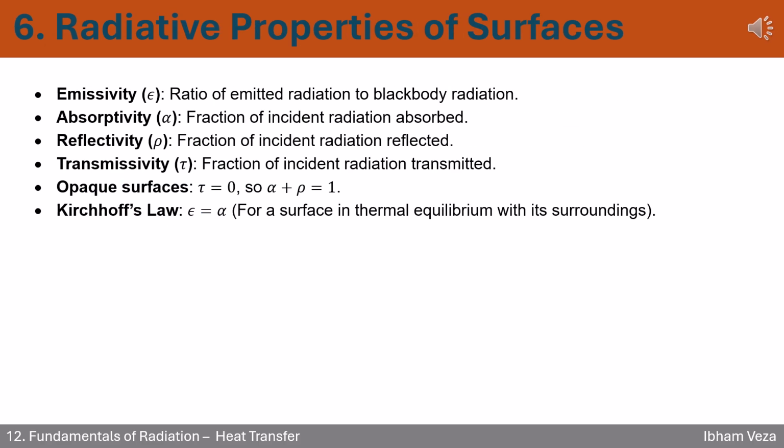6. Break down surface properties into simple rules. Let's simplify surface radiation terms by focusing on what really happens when radiation hits a surface. Part of it is absorbed, absorptivity. Part is reflected, reflectivity. Part may pass through, transmissivity. And part is emitted, emissivity. For most real-world solids, especially metals, transmissivity is 0, so we only split between absorbed and reflected energy.